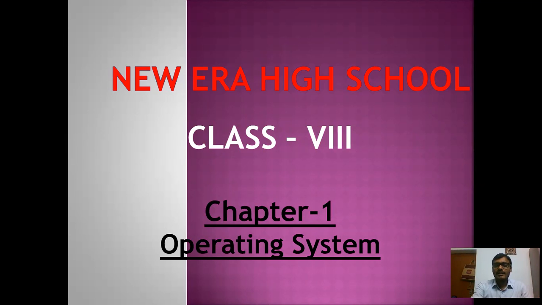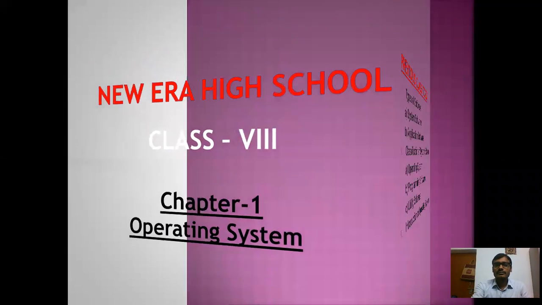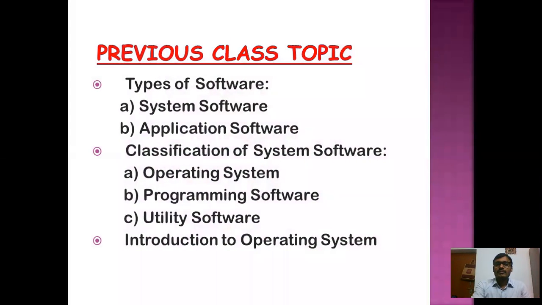Chapter number 1, operating system. Now this is the revision class, children. In the previous class, we have discussed about types of software. That is, it is broadly classified into two types, system software and application software. And again, system software can be classified into three types: operating system, programming software, and utility software.